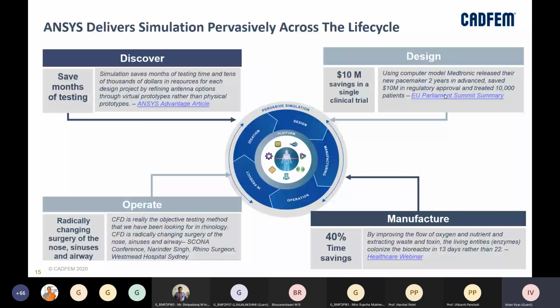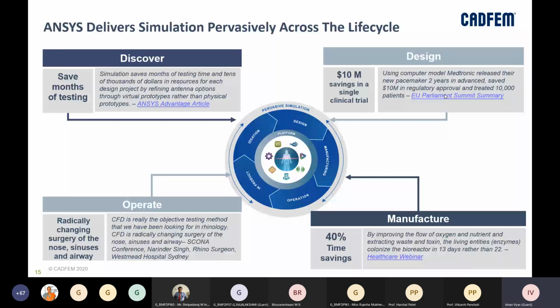From a discovery perspective, it saves months of testing, as I've already mentioned. From a design perspective, Medtronic released their new pacemaker 2 years in advance, as I told you. And from a manufacturing perspective, we have already talked about it, and also the in-product perspective, right?